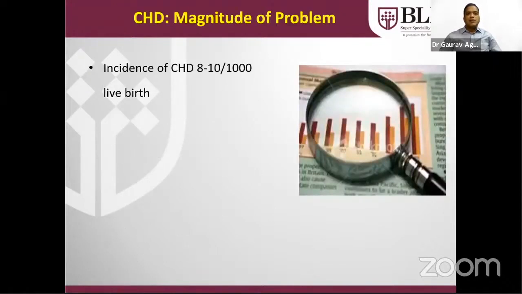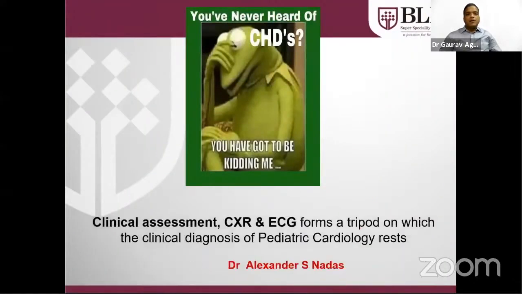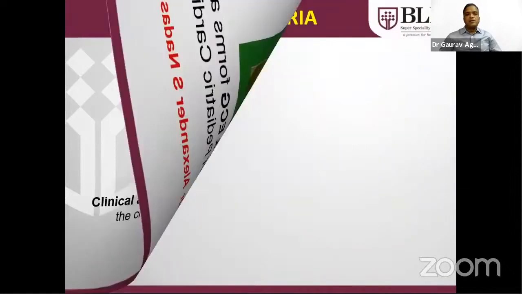CHD incidence is 8 to 10 per thousand live births, as we all know. Out of these, 30% are critical cardiac lesions, and that accounts for 10% of infant mortality, the third commonest cause. Alexander Nadas commented that clinical assessment, chest X-ray and ECG form a tripod on which the clinical diagnosis of pediatric cardiology rests. After that, we should consider echocardiography and further investigations.